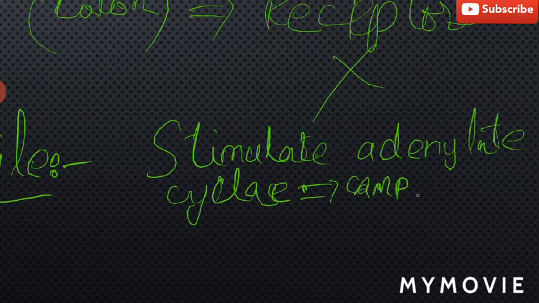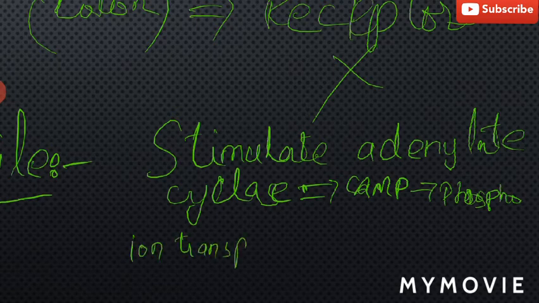After the increase in cyclic AMP levels, phosphorylation of the ion transporters in the membrane occurs. Why does phosphorylation occur? Because cyclic AMP activates the protein kinases that phosphorylate the ion transporters in the membrane.